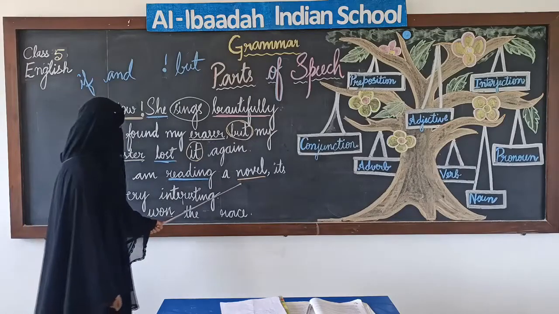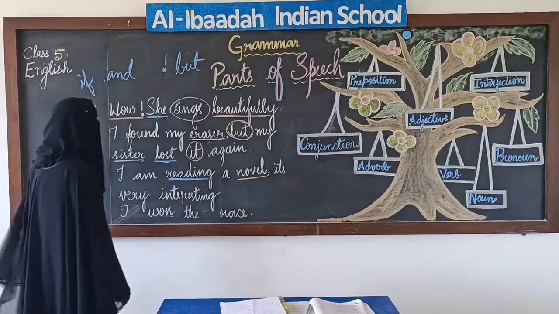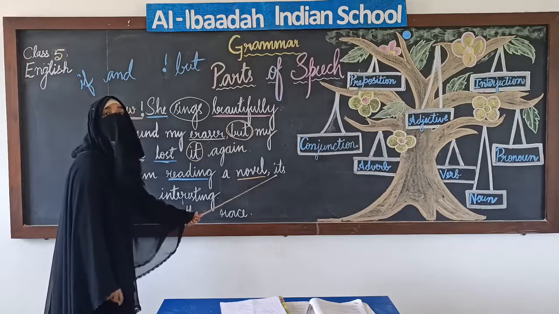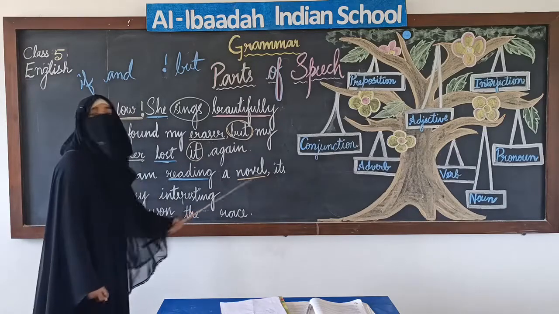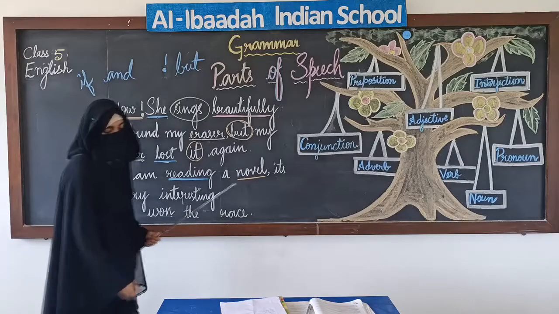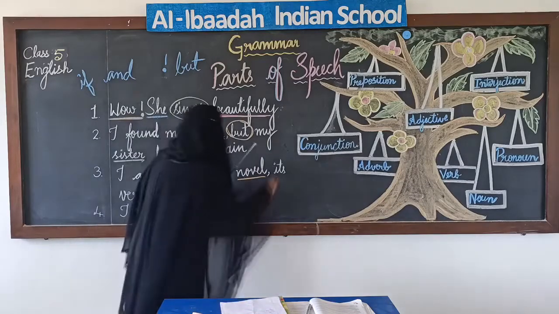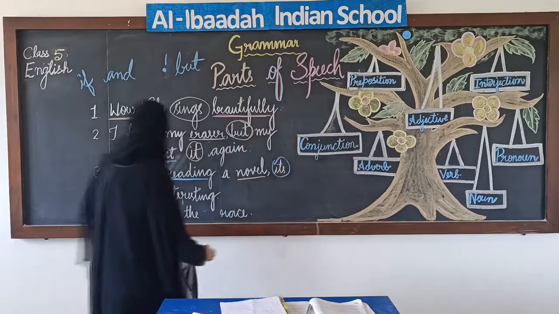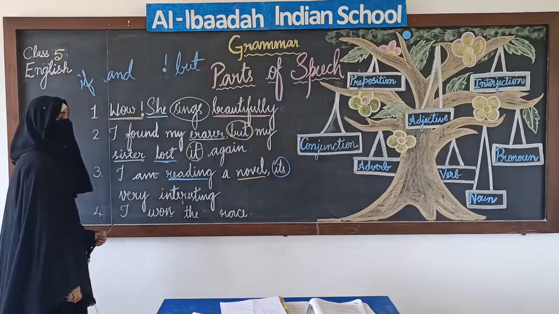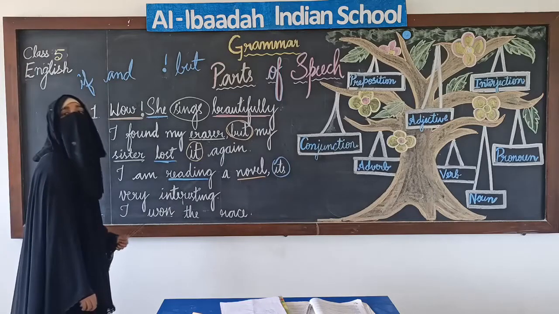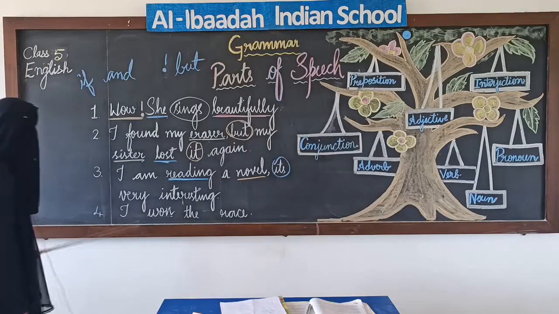I'm reading a novel. It's very interesting. It's is a word used instead of the word novel. So it is a pronoun. We'll go to the next one.